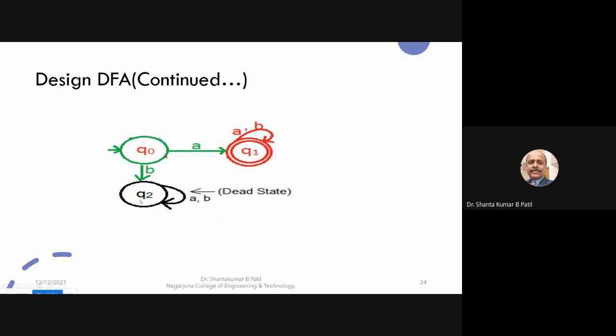You come across the initial state marked with green color, the final state marked with red color, and the intermediate state which has an input as well as output. Generally, we represent it with blue color. The state which does not have an outgoing transition but is an intermediate state, such states are called dead states, represented with black color. Throughout my explanation, these states are represented like this only.